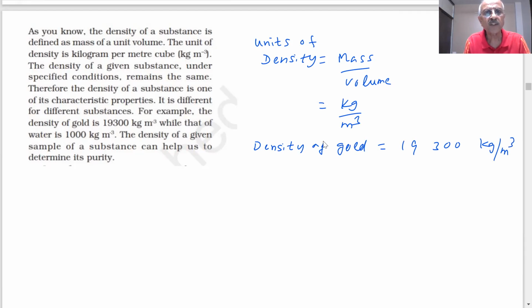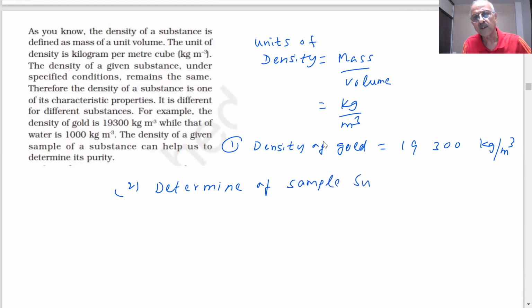The density of a given substance can help us to determine the purity of the substance. I give you a substance and ask whether it is pure. Then you can determine the density of the given sample and tell me whether it is pure or not. For example, for gold, you determine the density. If the sample has this density, then it will be pure. If the density is not the same, then it is not pure. Is it correct? Yes, sir. Last time, Archimedes' principle was used to find the density by which instrument?